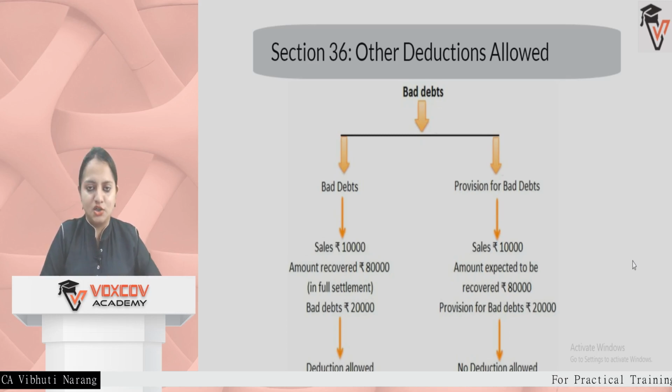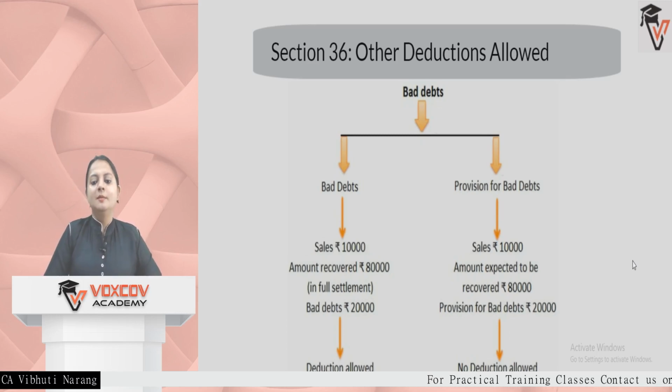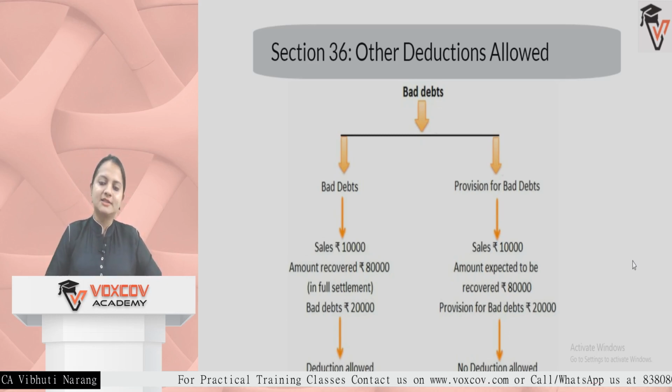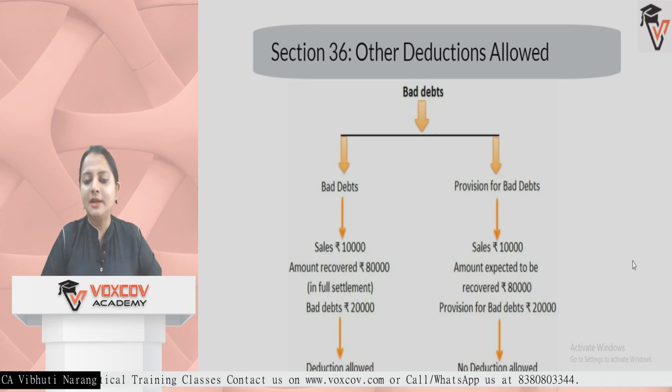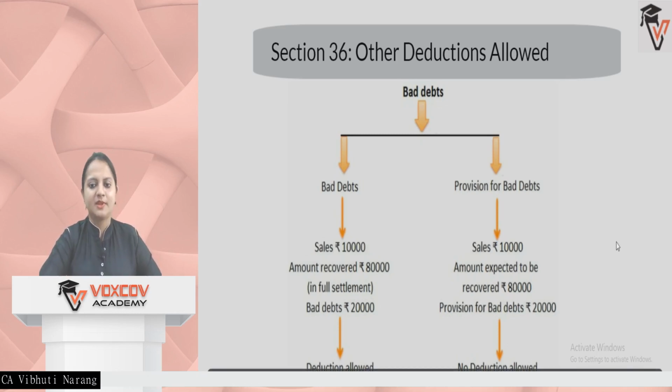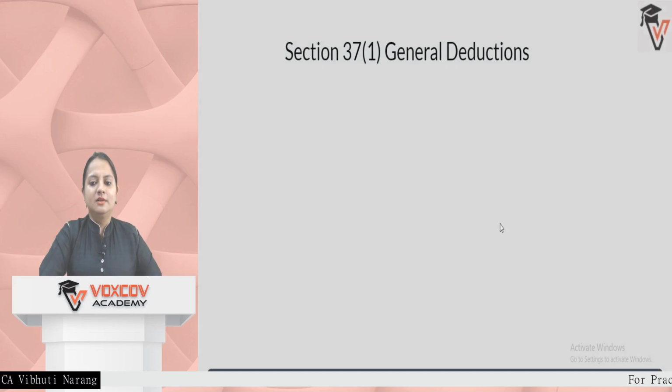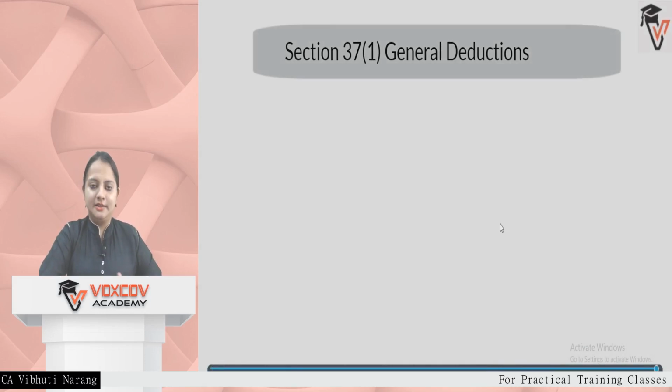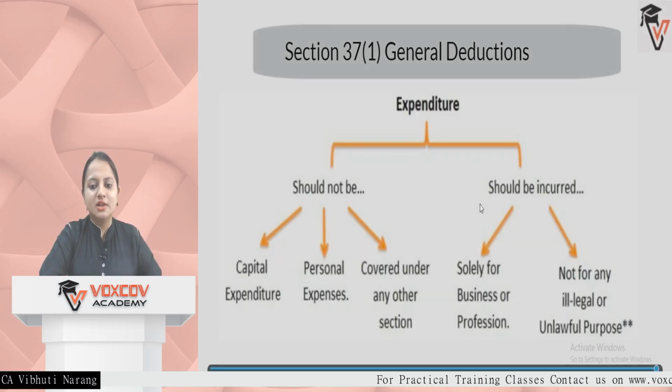In that case, the deduction is allowed. But if a provision is made, that is, we have an expectation to realize some amount and the balance amount is being made as provision, we may or may not realize that amount, then that amount is not allowed as deduction under section 36.